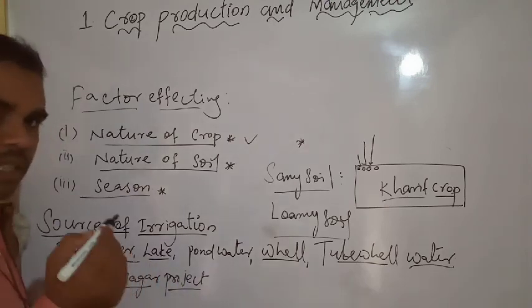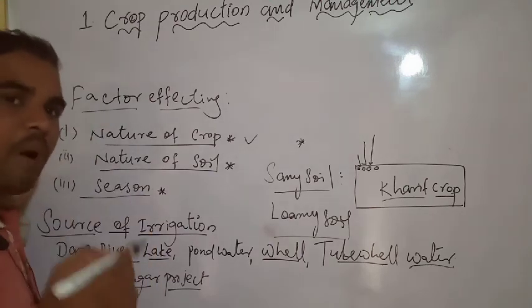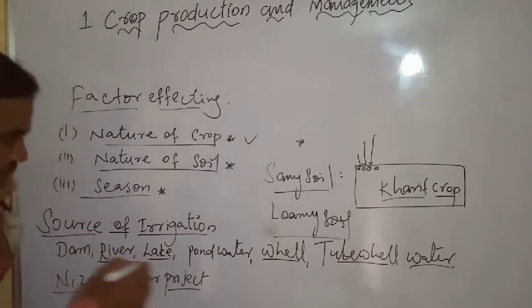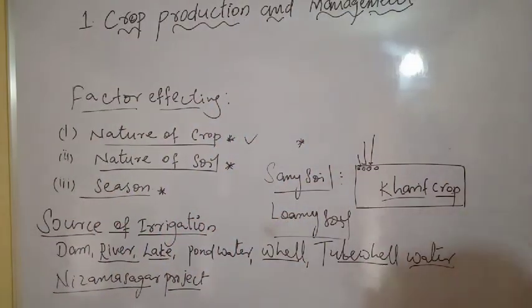Next is the Sri Ram Sagar project in Maharashtra, and the Babli project. There are a number of projects on our rivers. We have to conserve the water here only.